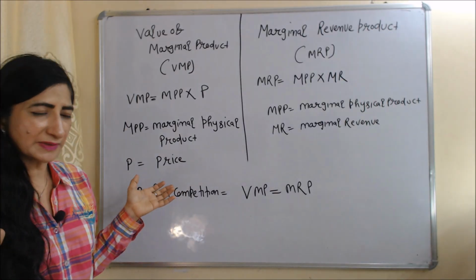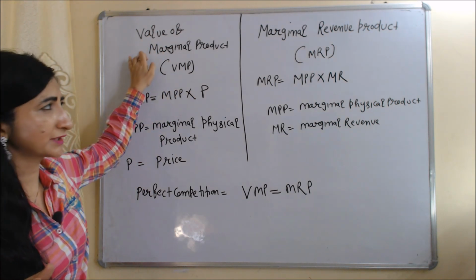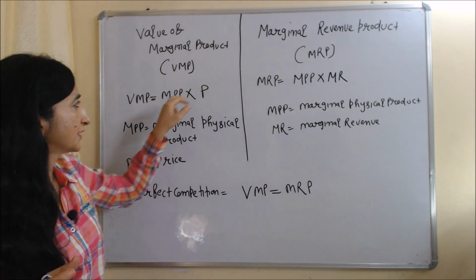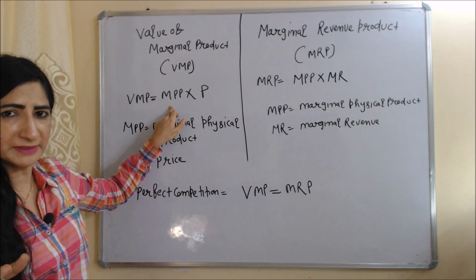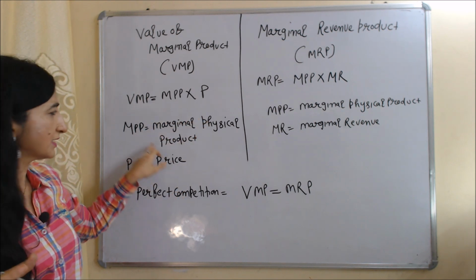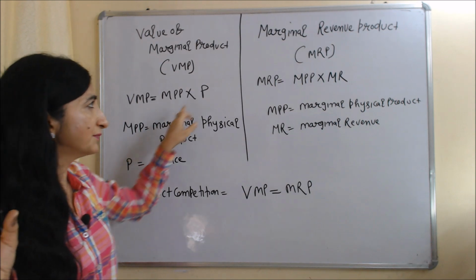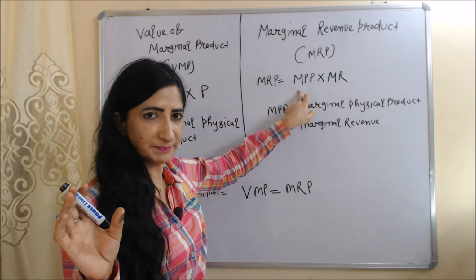Other two key concepts are VMP, or we can say the value of marginal product, and MRP, or we can say the marginal revenue product. We can calculate VMP when we multiply P with MPP. P means price, MPP means marginal physical product, as we earlier discussed. And we can calculate MRP when we multiply MR with MPP.